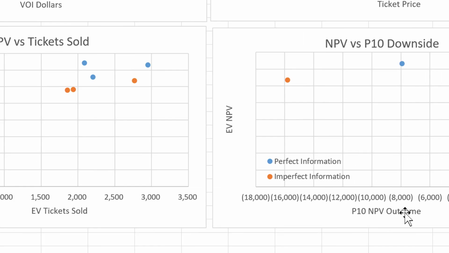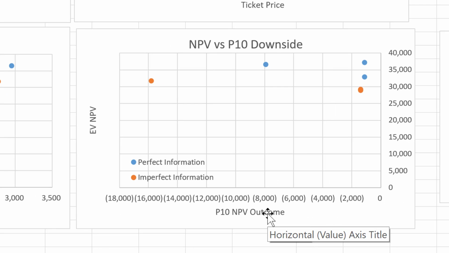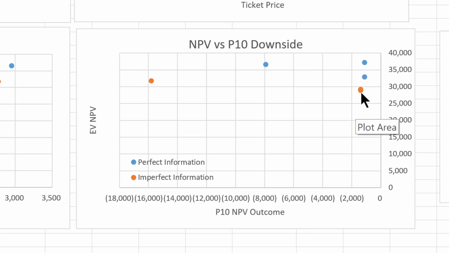And this is the P10 outcome. When I compare the NPV versus the P10 outcome, there's only 2 orange dots here, but there's actually 2 right here. They both have the same P10.